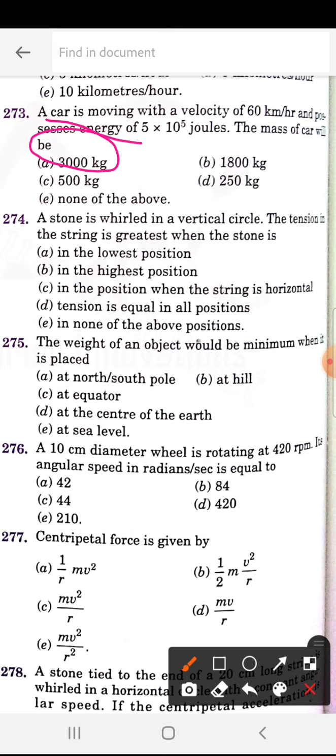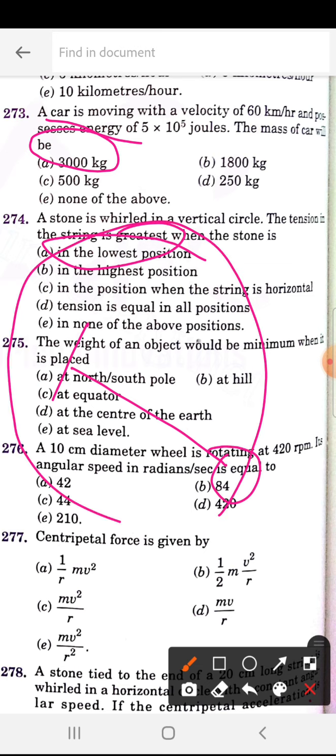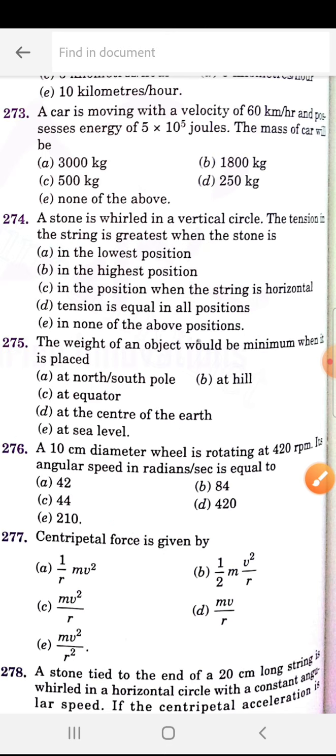A stone is whirled in a vertical circle. The tension in the string is greatest when the stone is. So 274 is A, in the lowest position. Whenever the stone is at the lowest position, it is moving like this. This is your hand. So whenever it comes down, that time the tension will be maximum.